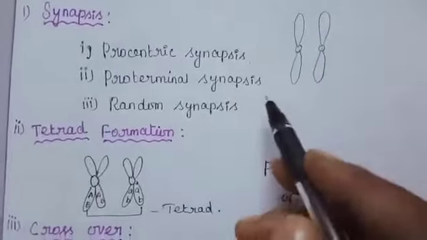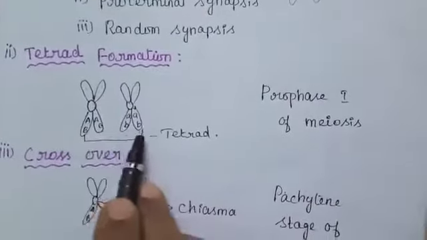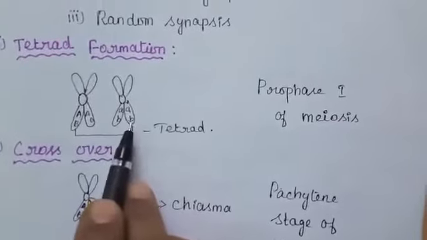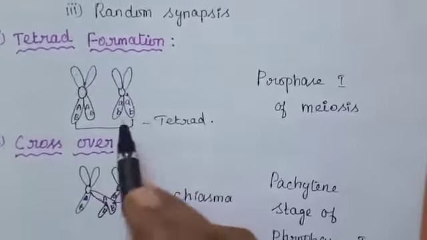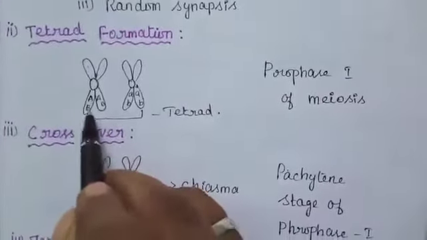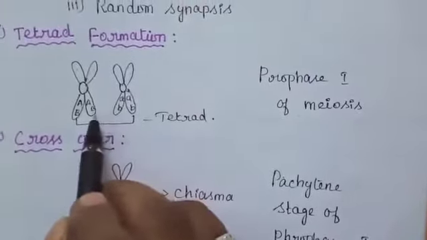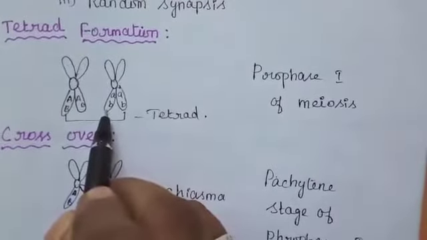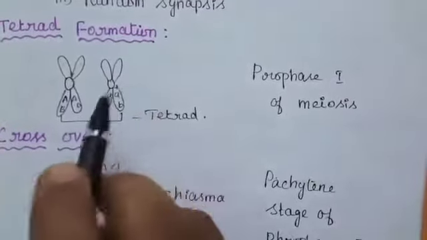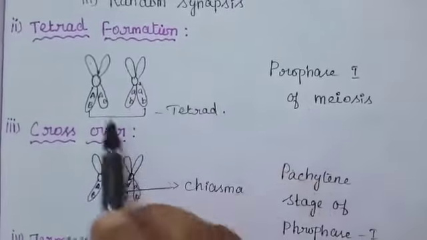Next, tetrad formation. Tetrad means 1, 2, 3, 4. Each homologous chromosome of a bivalent begins to form two identical sister chromatids. These are sister chromatids, and these are the non-sister chromatids, which remain held together by the centromere. At this stage, each bivalent has 4 chromatids.